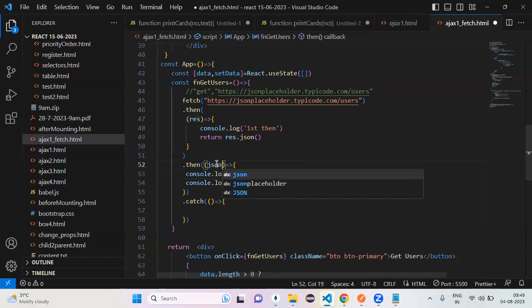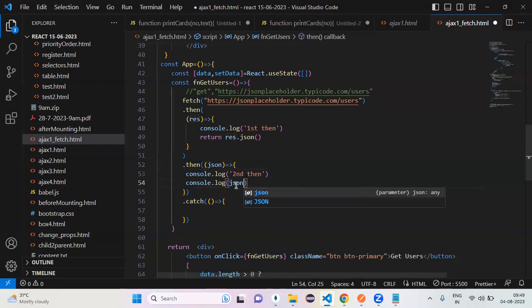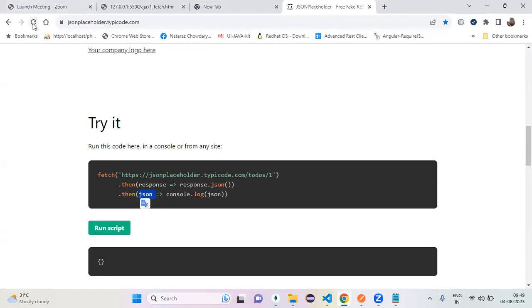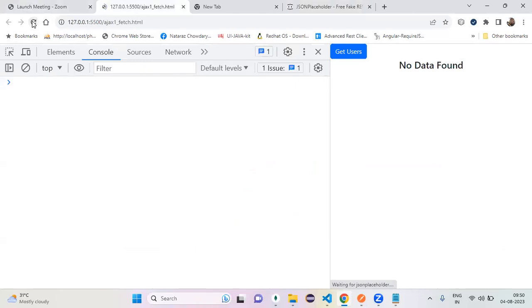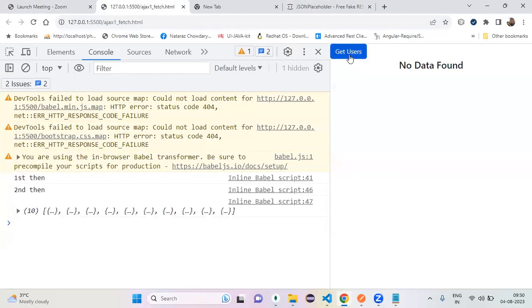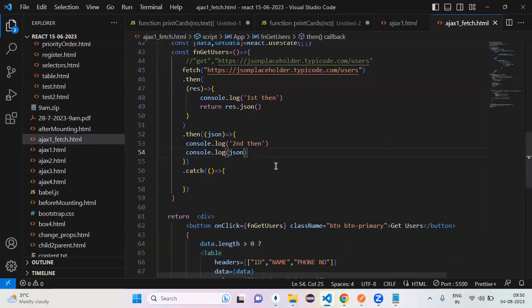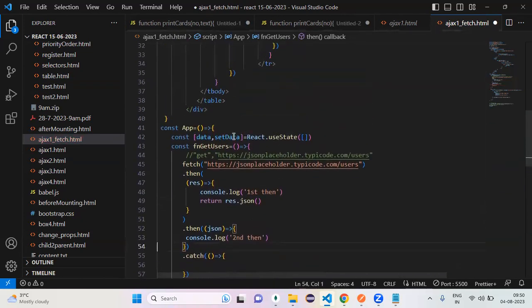Can I give the proper name like JSON only? He said JSON, right? Can I use JSON only? Agreed. Understood? Now you have the data or not? Where is my data? Come on, where is my data? Here is my data. If you have the data, do you want to keep it with you or update it within the state variable?